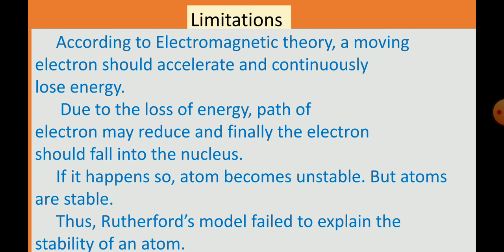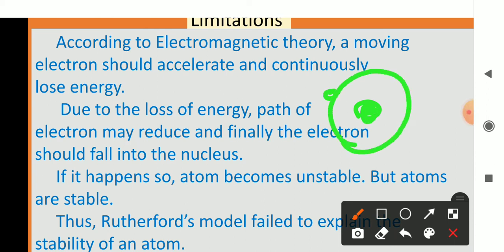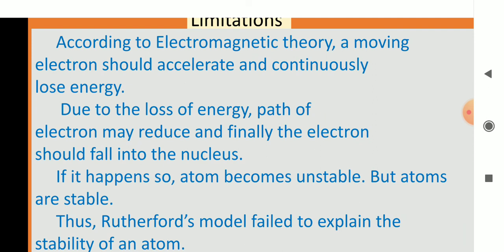Okay, look here students, it is the nucleus, and the electrons are revolving in a particular path. If it keeps revolving, its path is reduced, and finally it will fall into the nucleus. That will collapse the structure of the atom, or we can say that will collapse the stability of the atom, but atoms are stable, so this theory fails to explain the stability of the atom. Okay, so with this Rutherford's atomic model is completed.